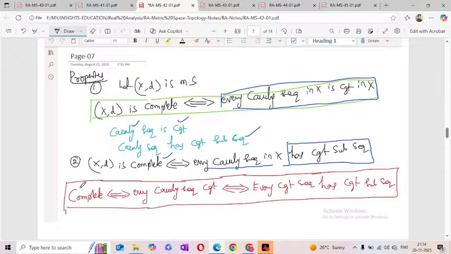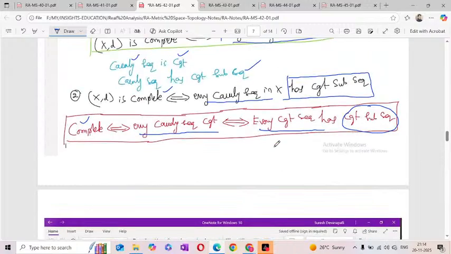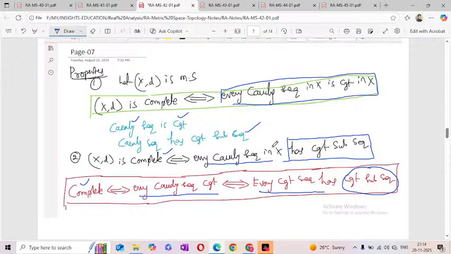Okay, that point we have to write here. If (X, d) is a complete metric space, then every Cauchy sequence must be convergent if and only if every Cauchy sequence has a convergent subsequence. So these are all if and only if conditions. Just remember this point, sometimes they will ask direct questions in the exams. Okay, now this one is about the complete metric space.